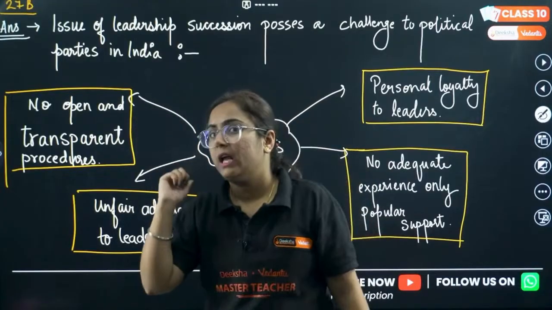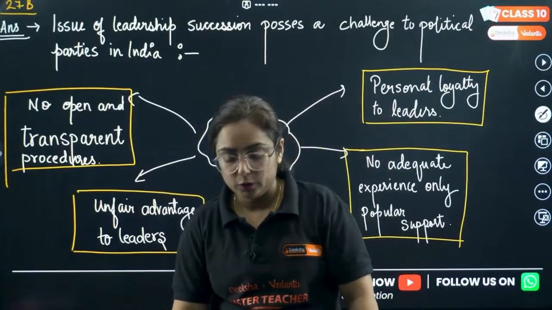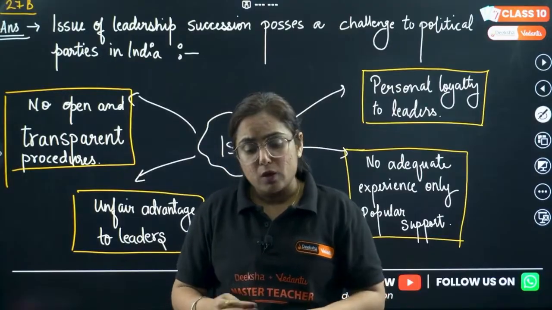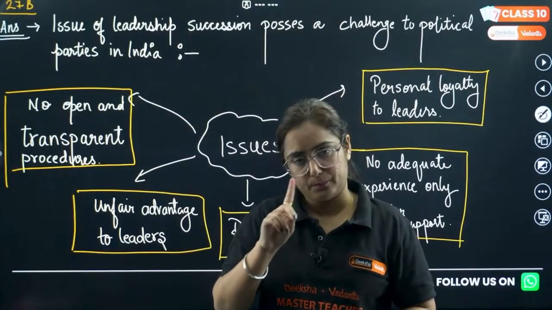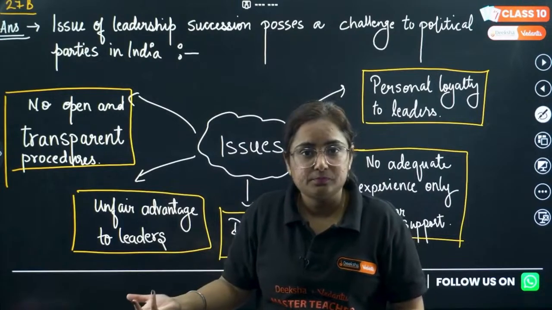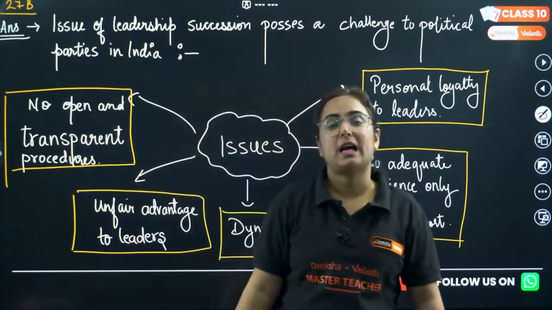First, in any of the political parties in India existing right now, do members choose their leaders? No. Do active members have any role in choosing their leaders? No. Who chooses the leader? We don't know, because there is no open and transparent procedure for that.